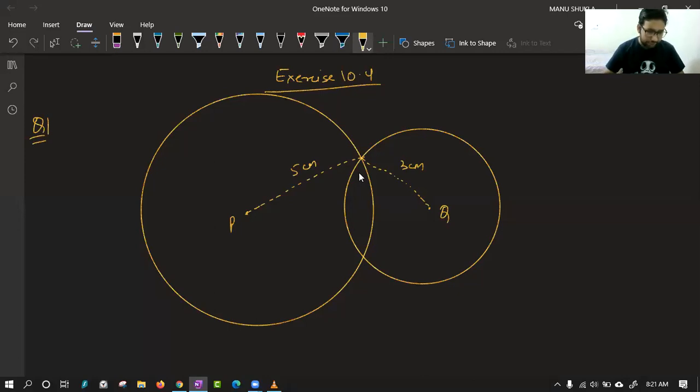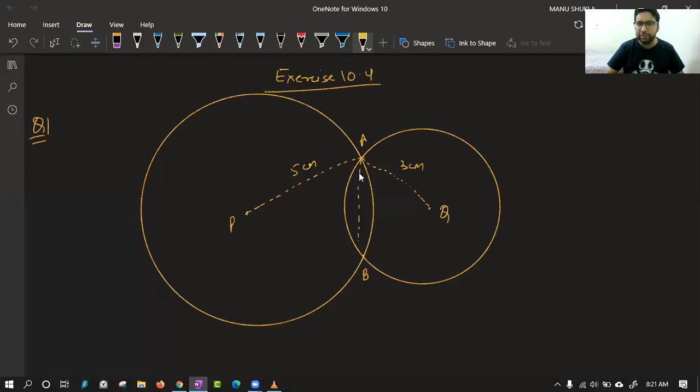Now, they intersect at 2 points. If you see, the circles intersect at this point and this point. So class, tell me what is the common chord for both the circles? It is AB. So this is the common chord.